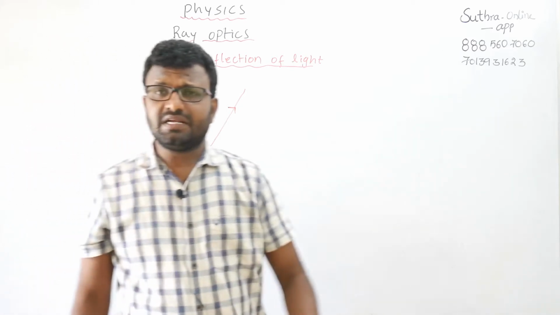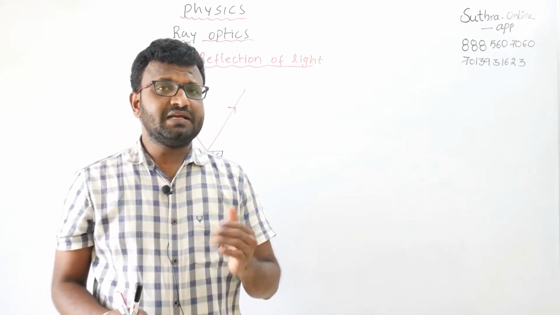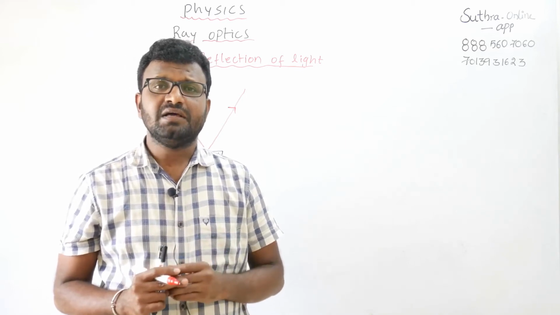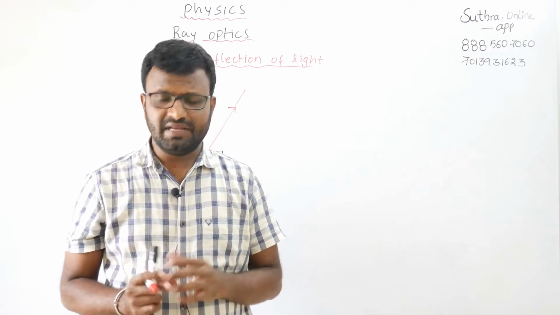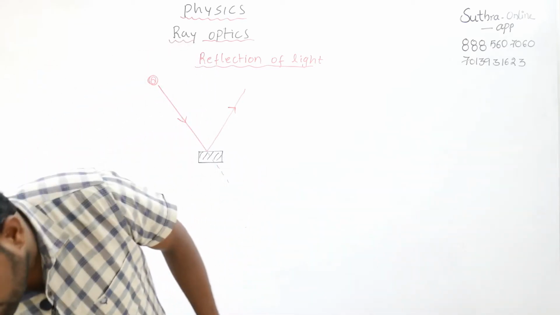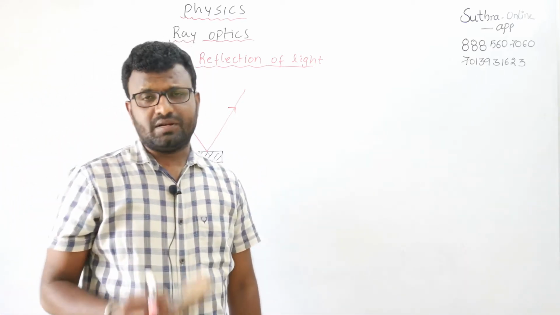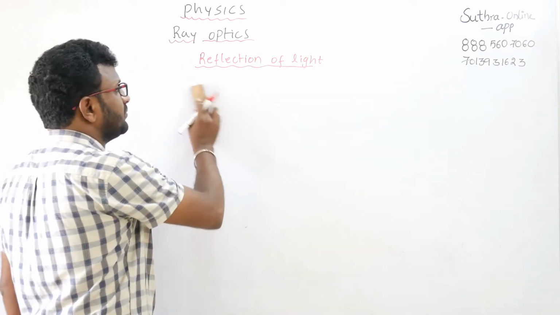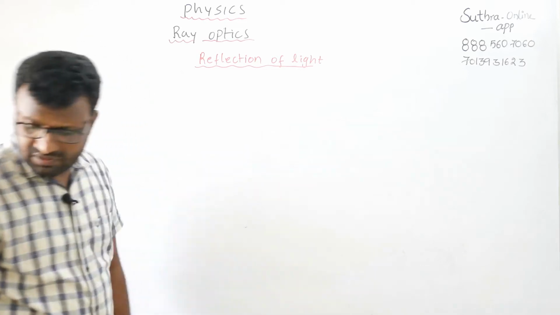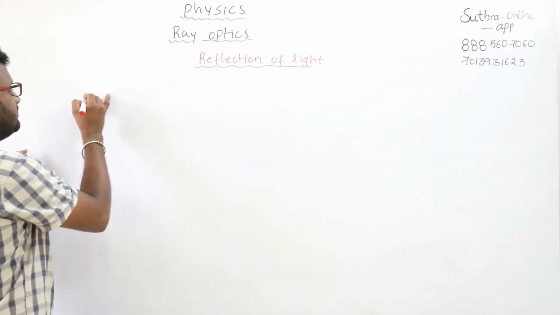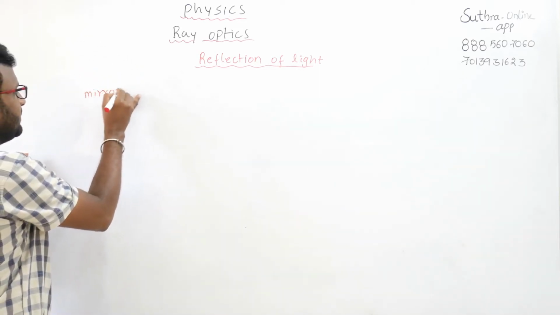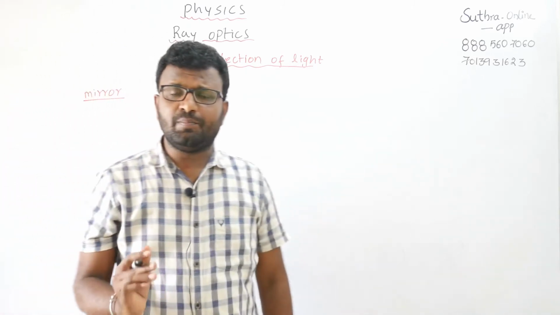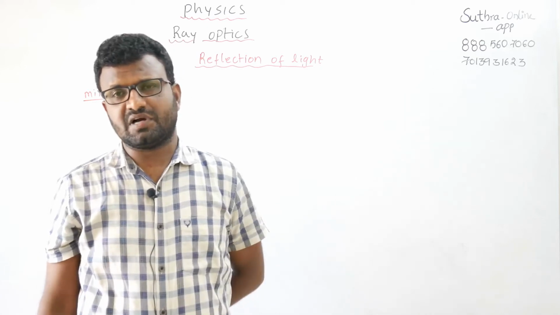For reflection of light, a reflecting surface is very important. Here, the reflecting surface means I am going to take a mirror. So what is meant by a mirror? A mirror is nothing but a smooth, highly polished reflecting surface.